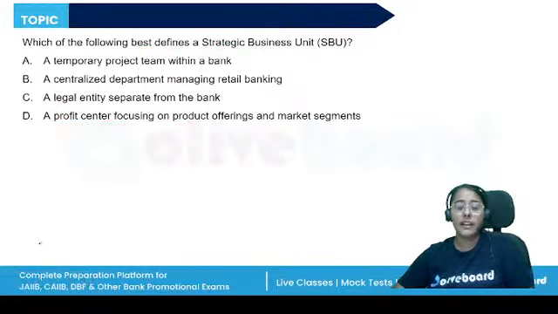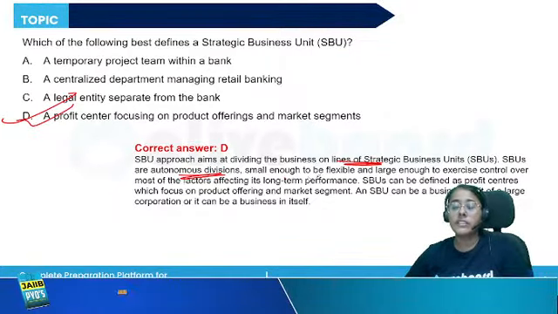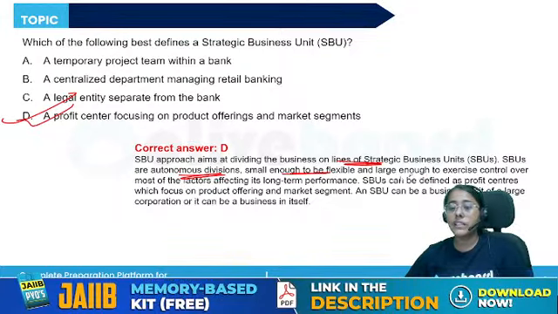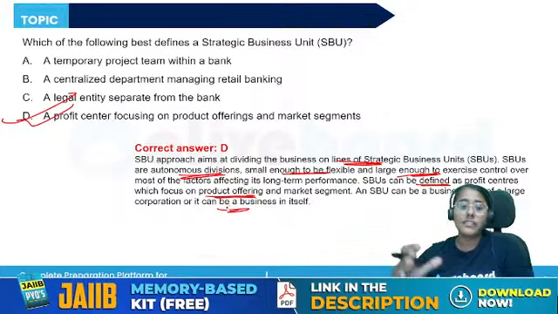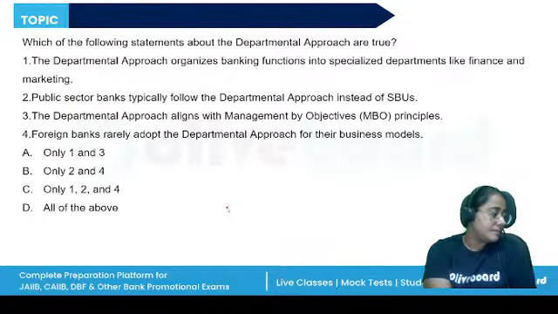All right, so the correct answer is D. Dividing the business on the lines of SBUs, that are autonomous divisions, small enough to be flexible, large enough to exercise control. They are profit centers with focused product offering. They can be a business unit of a large corporation or a business in itself.